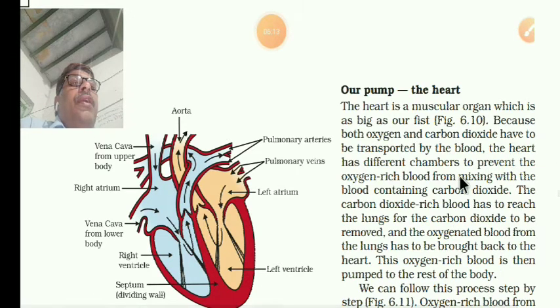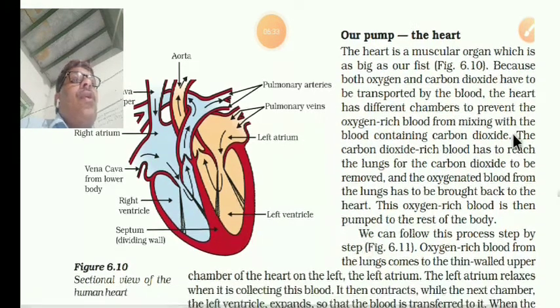And to prevent the oxygen-rich blood from mixing with the blood containing carbon dioxide, due to this septum and the four chambers, the blood will not mix. If the blood mixes, the body will not get pure oxygen.